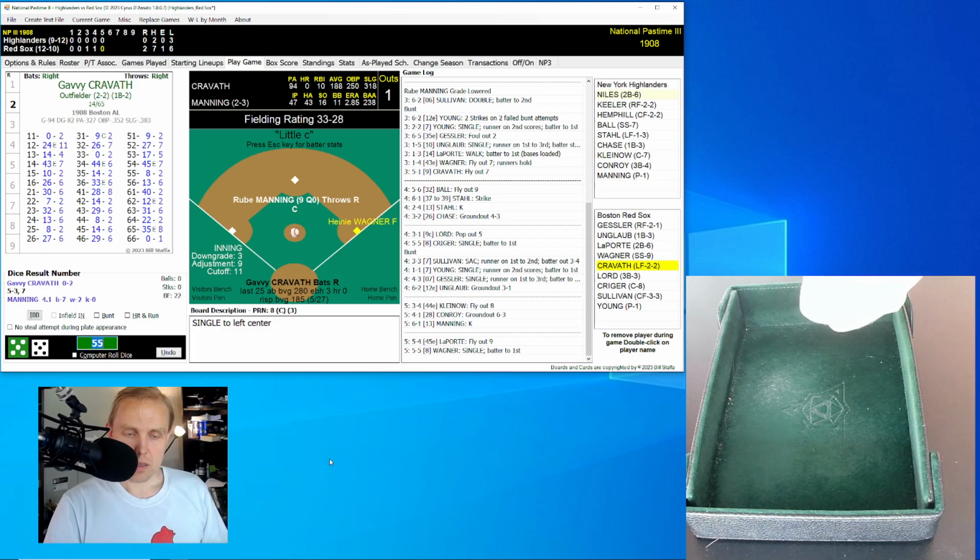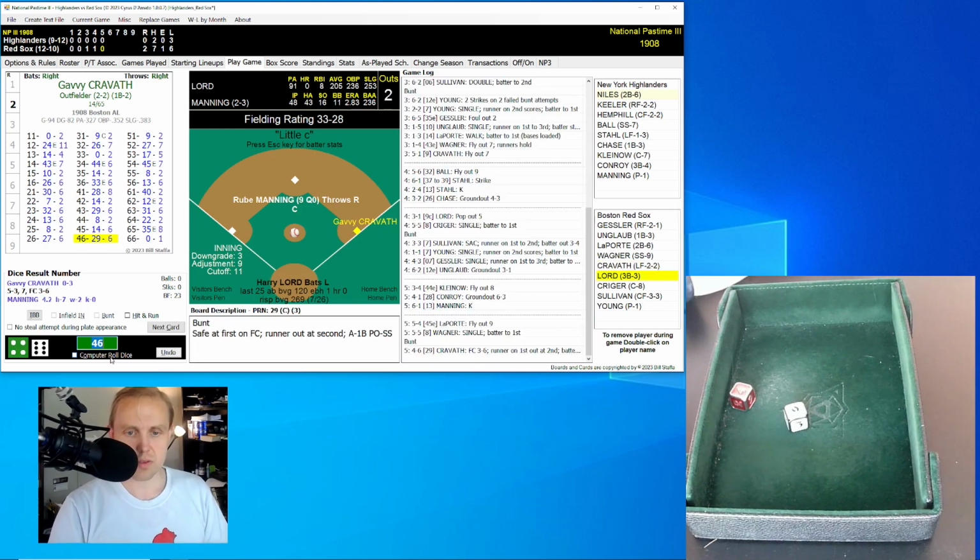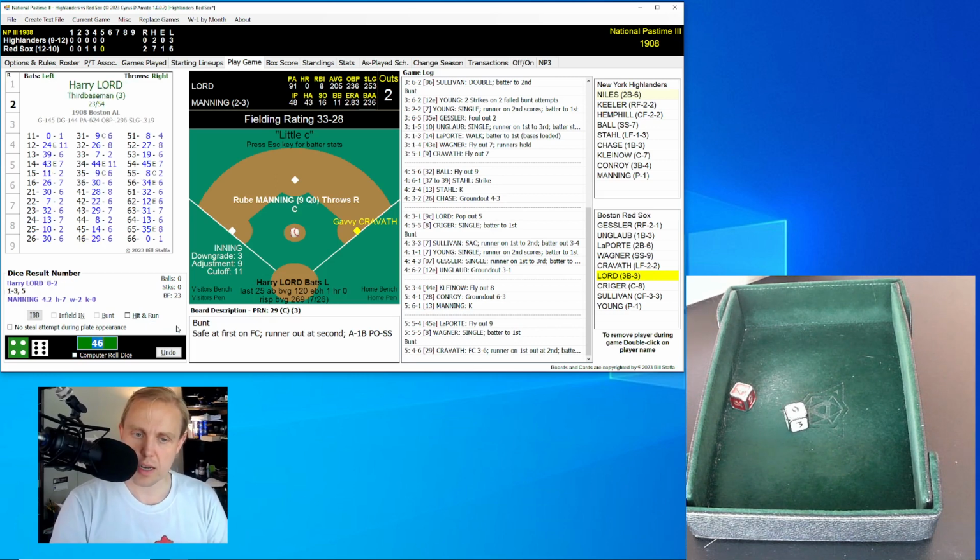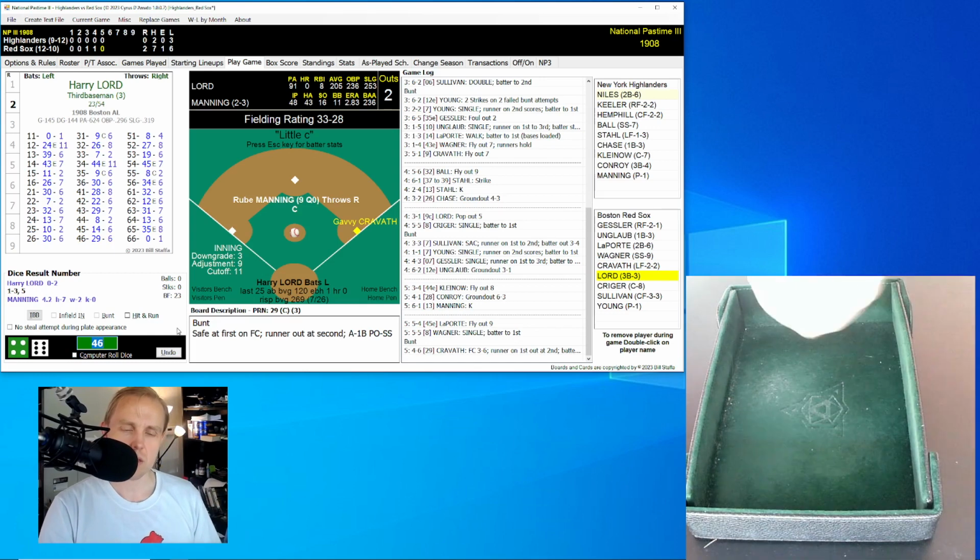And this is the thought, which is, do you bunt? Do you swing away? We probably do need to bunt with Kravitz hitting .188. And the roll's a 46 for a 29, so it's a bunt over to the right side. Chase has it, turns around, and throws over to Ball, covering at second for the force out. And so they get the lead runner.